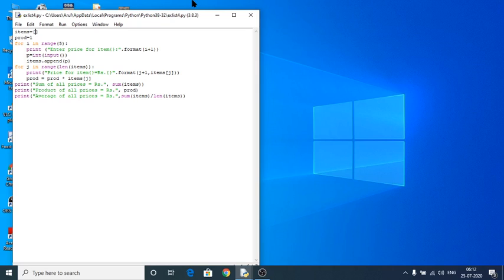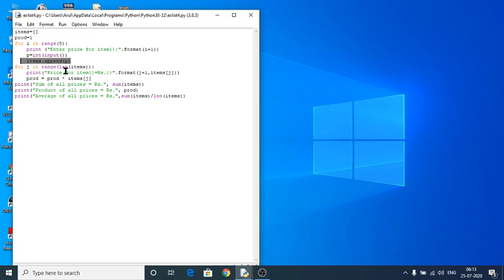Enter price for item 1, and because of giving format I plus 1, after entering the amount for item 1, it would display enter price for item 2, up to 4, again and again. And p is equal to int input, then items dot append, so the amount I have entered would be stored into the variable p, and that would be added into my list items dot append. Because of the append function, the amount I have entered would be stored into the list items.